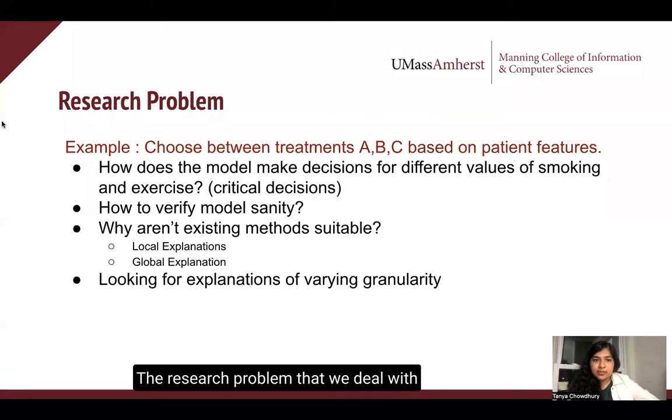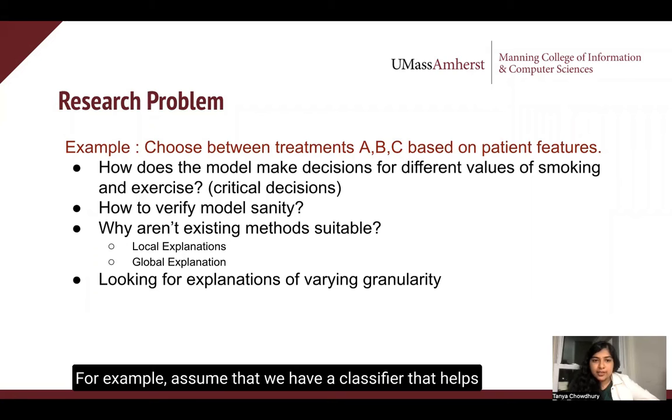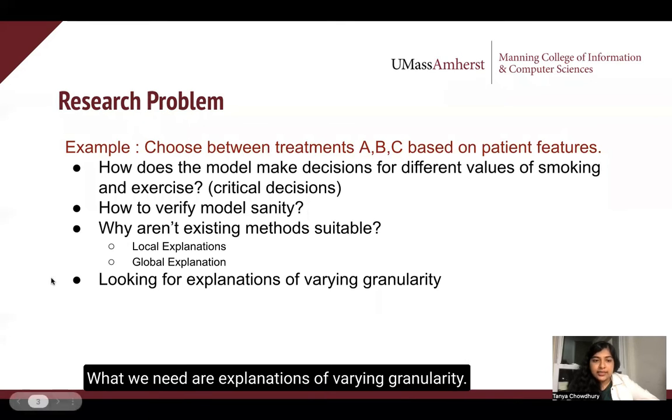The research problem that we deal with in this paper is relatively new. For example, assume that we have a classifier that helps choose between three treatments A, B, and C to cure heart disease based on a host of patient features. Now, suppose a doctor is trying to verify the sanity of this model before using it to make critical decisions. We claim that existing local and global explanation methods are not suitable to solve this problem. What we need are explanations of varying granularity.